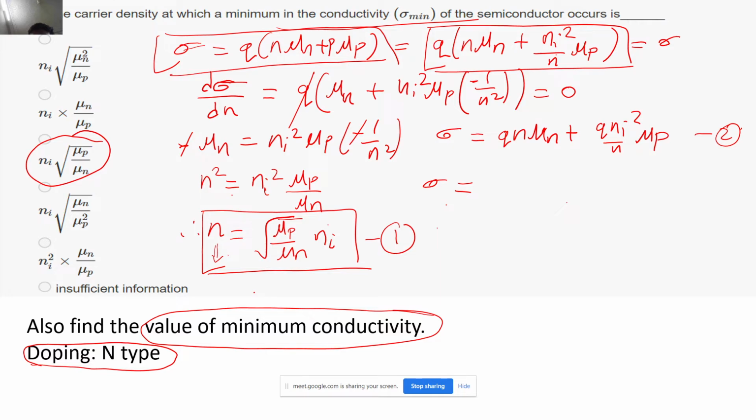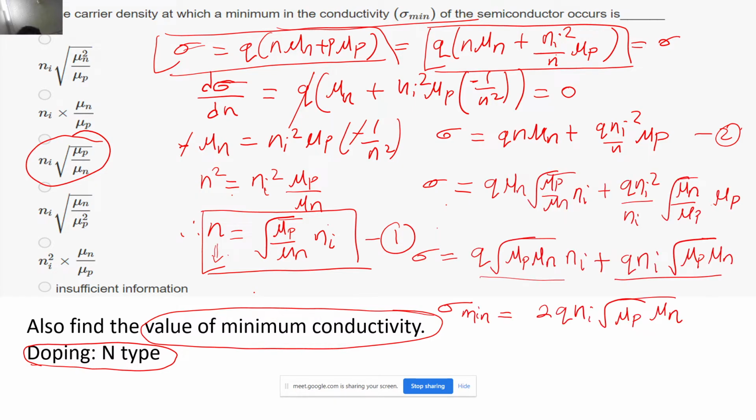This will be multiplied by mu p. So now this sigma became this mu n. I take this root mu n and root mu n from here, I will cancel. So this will become mu p mu n ni plus q ni. Again this root mu p and root mu p from here I am cancelling. So this will become root mu p mu n. So your sigma minimum became equal to, see, everything is equal. Both these terms are equal. So this will be 2q ni root of mu p into mu n.